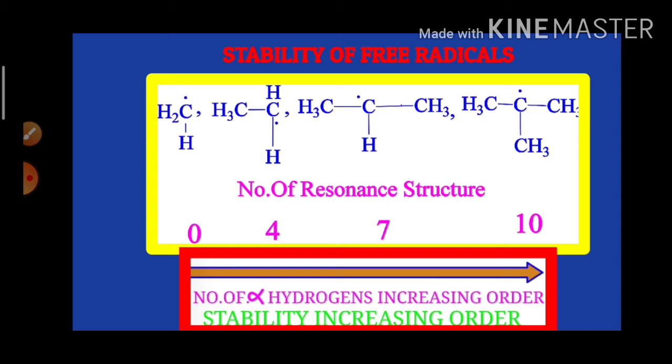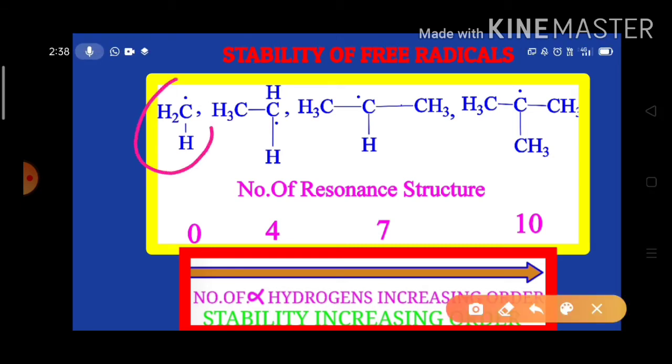Now look here. This one is the methyl free radical. In methyl free radical, only one carbon is there, so there is no meaning in saying alpha carbon or alpha hydrogens. And that too is an unsaturated, sp2 carbon. The second condition, presence of the alpha C-H sigma bond, is not satisfied in this case. So that's why we can say this methyl free radical does not show any hyperconjugation.